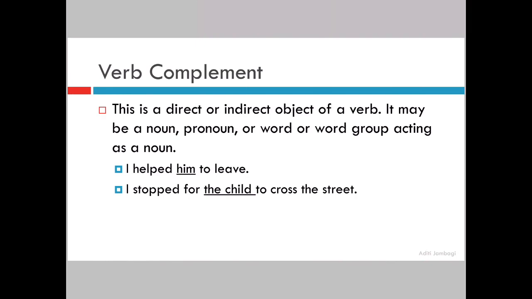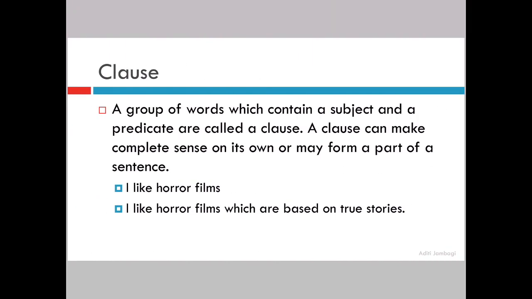Let us move on to understanding what are clauses. A clause is nothing but a group of words which contains a subject and a predicate, and they are called a clause. A clause can make complete sense on its own or it may form a part of a sentence. So the first thing that a clause must have is both. It must have a subject also and a predicate also. And it can make complete sense on its own or it can be a part of a sentence, or it may not give you complete information. But it will still have a subject and a predicate.